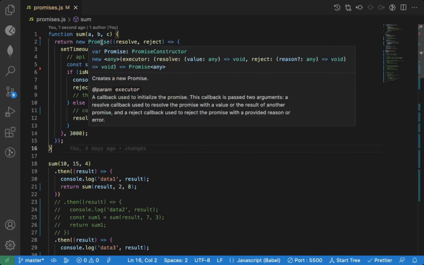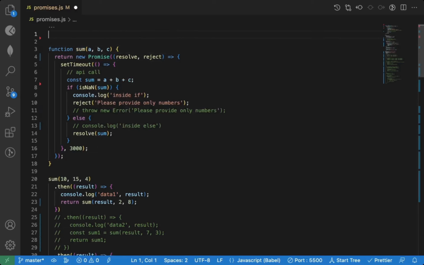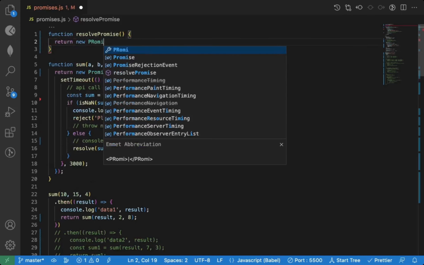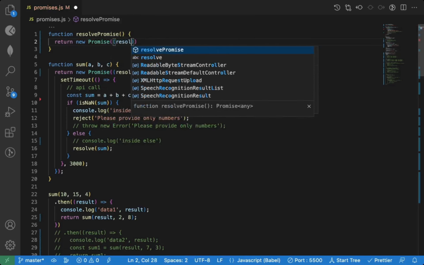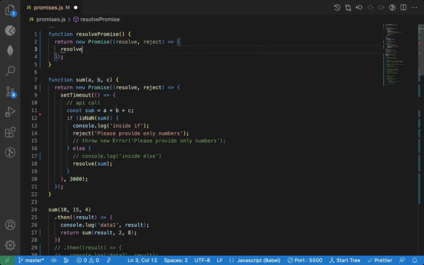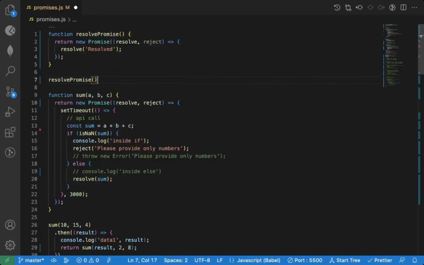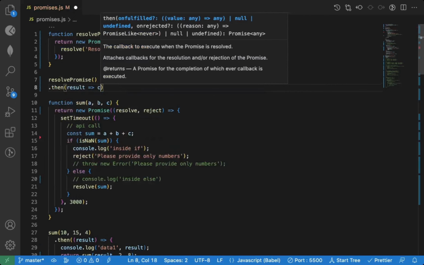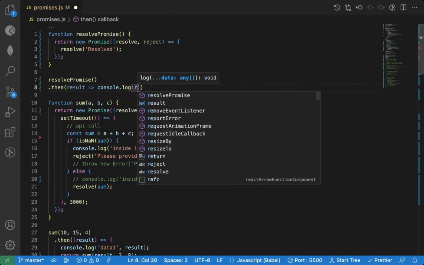Now if you see, we are creating a promise here. There is another way. So let's say function resolvePromise, and from this I will return a promise. We'll have resolve, reject. Normally what we do is we call resolve or reject. So I can say resolve. Now to get the result of this, I can call this resolvePromise, and as this function is returning a promise, I need to attach .then to get the actual data, and I can just log this to the console.